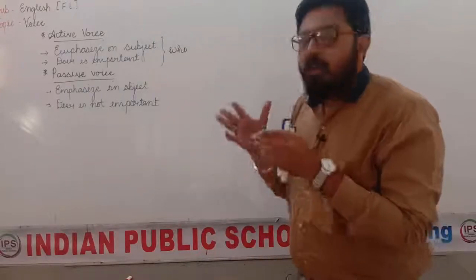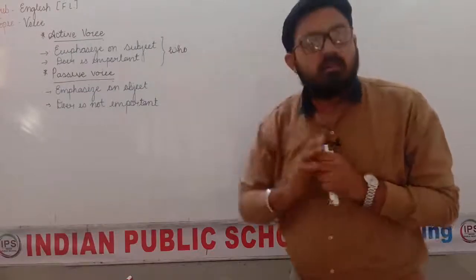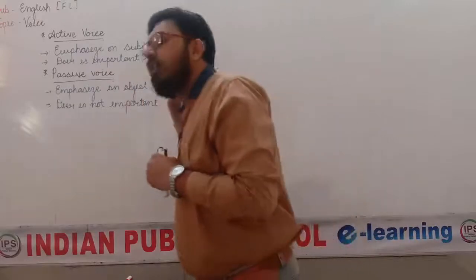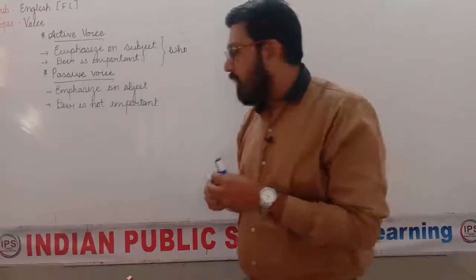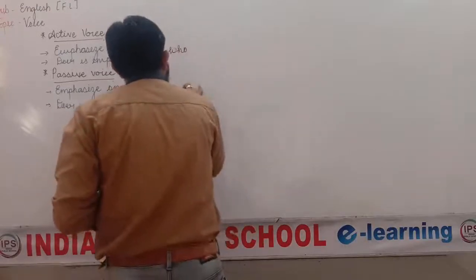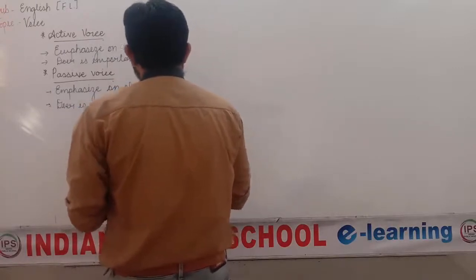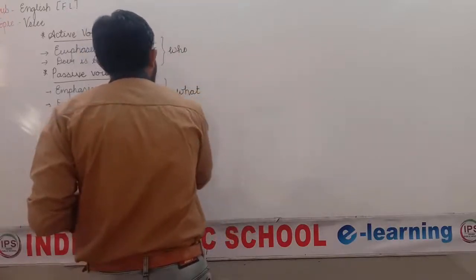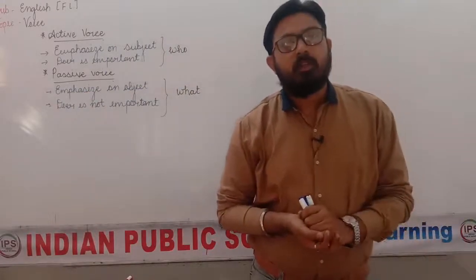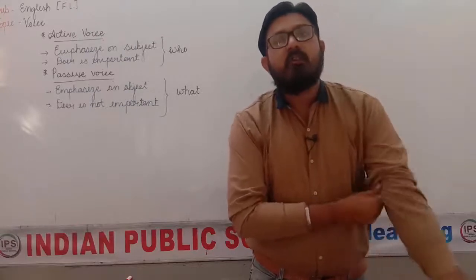Passive voice, we emphasize on the object, not on the subject. We emphasize on the object. Doer is not important. Who is doing is not important here. Here the important thing is what. What is done is more important. This is the answer of the first question, what. What is active and what is passive?